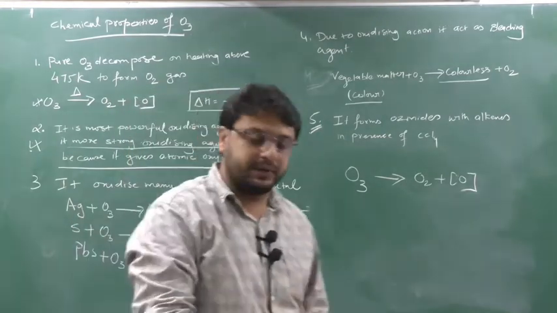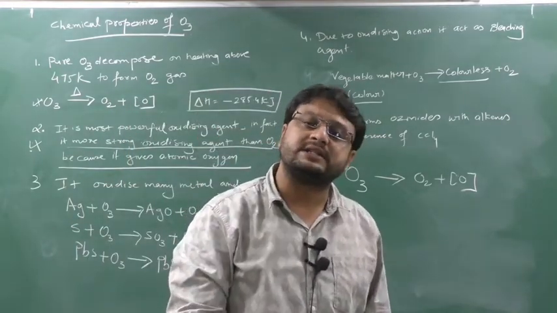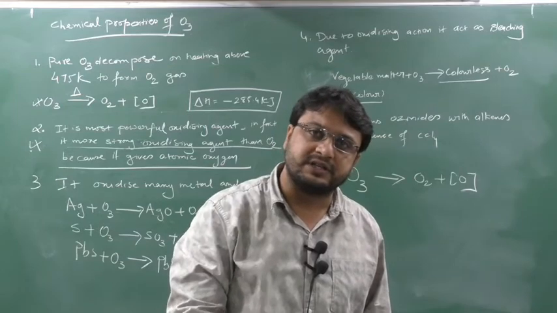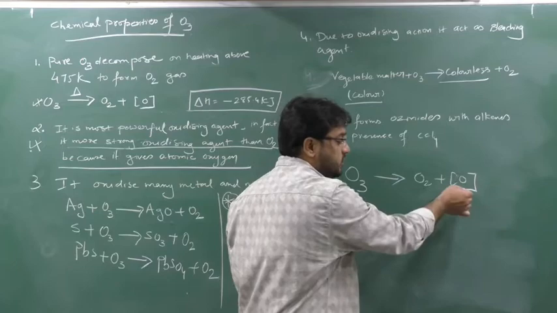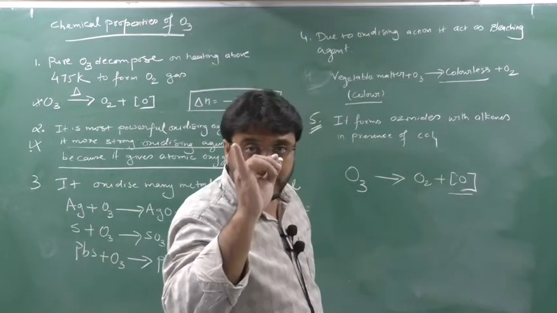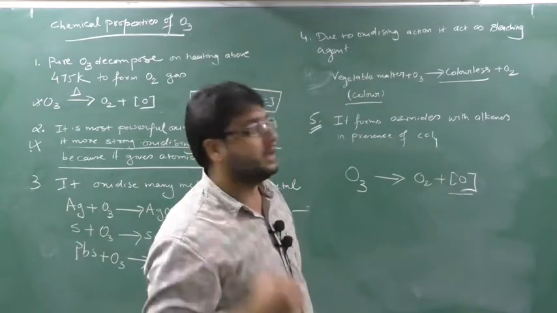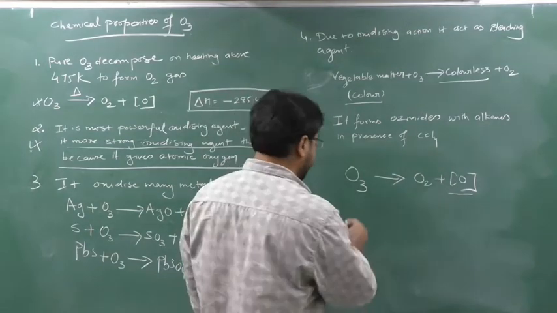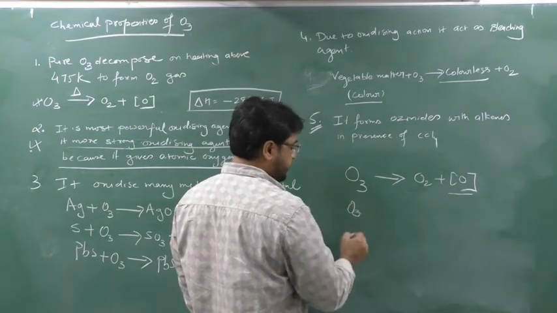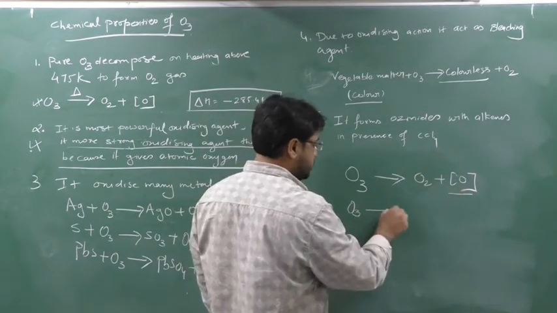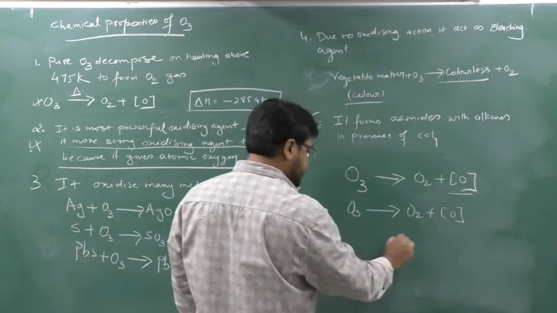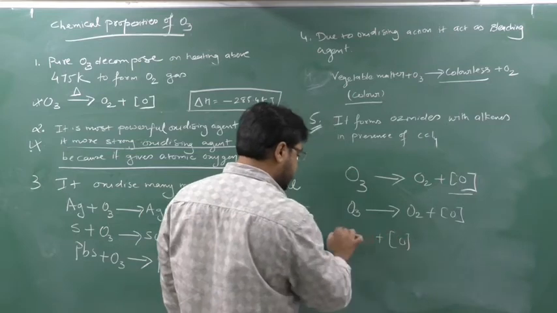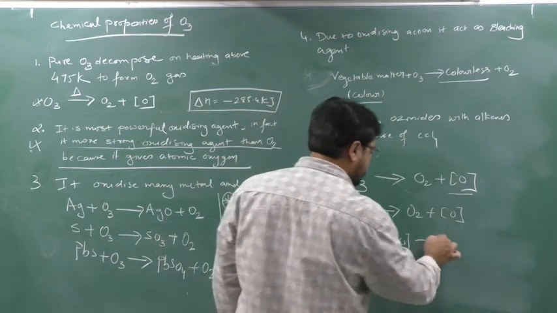One question can come here: why does ozone act as a bleaching agent? The answer is that ozone generates nascent oxygen, and this nascent oxygen is responsible for the conversion of color into colorless material. So the original reaction will be like this: first, when ozone reacts with any color material, it gets decomposed to form O2 plus nascent oxygen, and this nascent oxygen reacts with the color material and converts it into colorless.